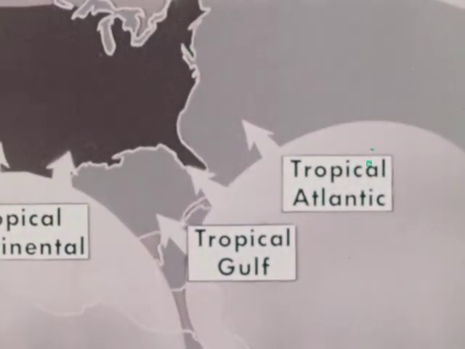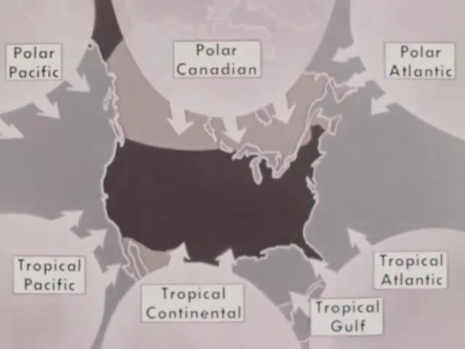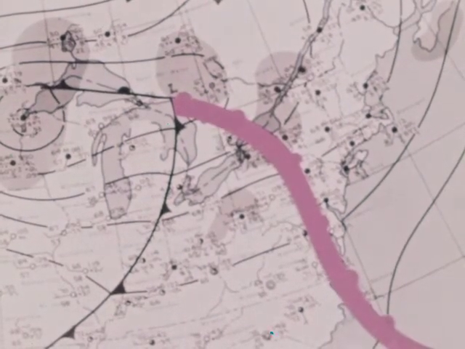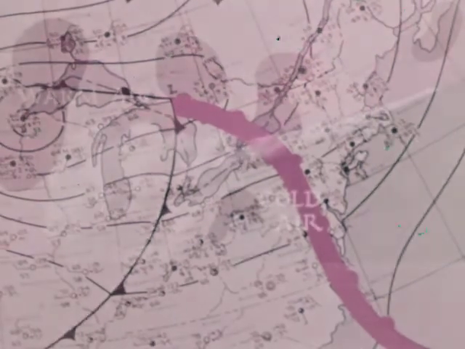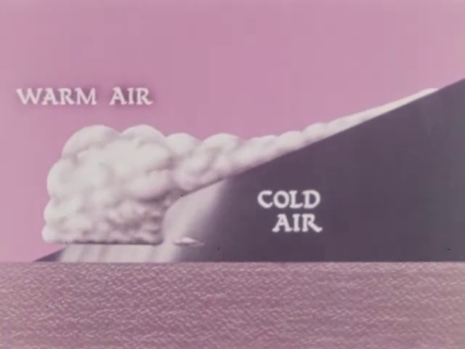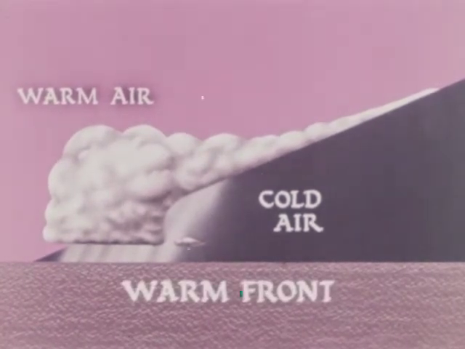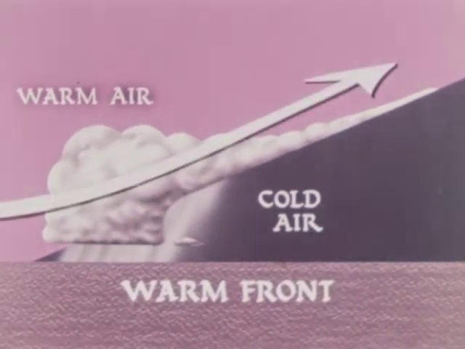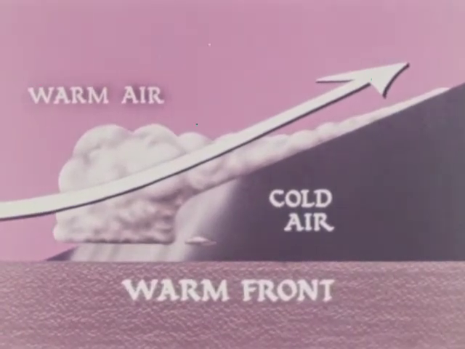When a tropical Gulf air mass drifts northward and meets a cooler air mass, we'll find the meeting marked on a weather map. This line shows the boundary between the warm air mass on the left and the cooler on the right. Such a meeting, where warm air replaces cold air, is called a warm front. As seen from the side, the edge of the warm air mass slowly slides up over the cooler air mass, pushing it back like this.